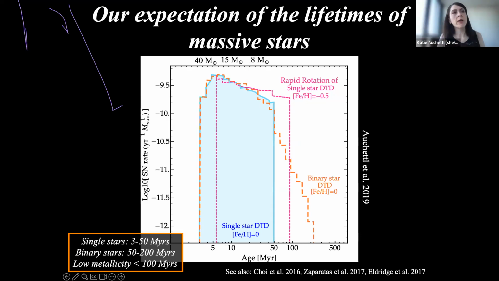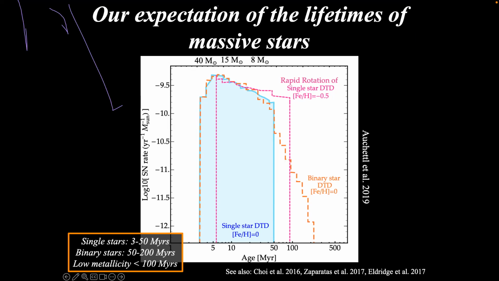You can see it falls off, but these papers at the bottom have shown that considering binarity, and we know, for example, that a significant fraction of stars are in binaries, not single stars, we do have to take into account that binarity is a big effect on the actual lifetimes of the stars. The standard assumption that all stars are isolated single stars is probably not fully representative of the actual distribution.